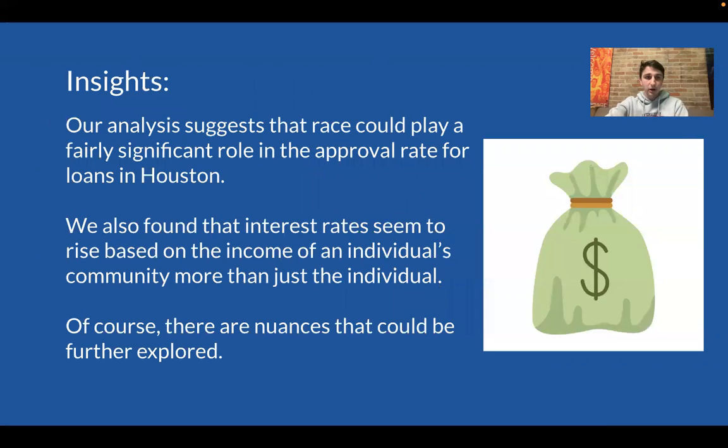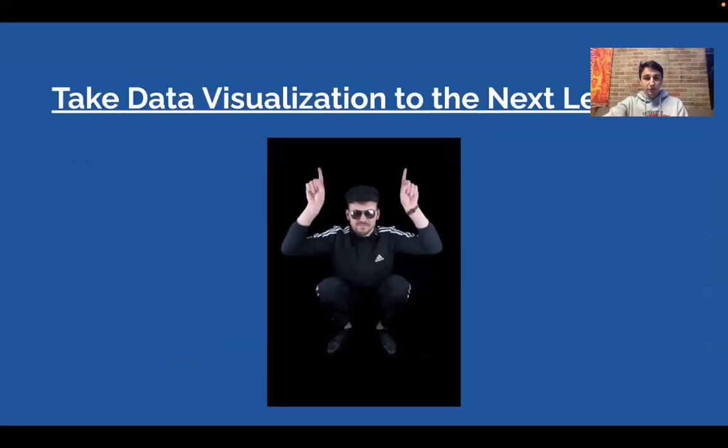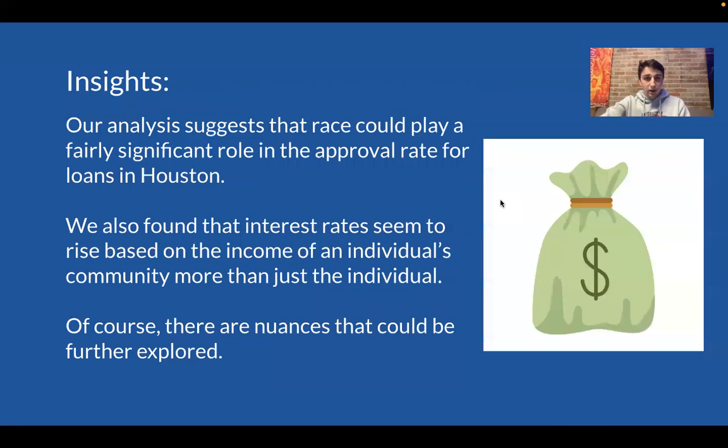Some insights that we gained from our analysis were that race could play a fairly significant role in the approval rate for loans in Houston. And we also found that the interest rate seemed to rise based on the income of individuals' community more than just the individual themselves. Then we wanted to look at data visualization.